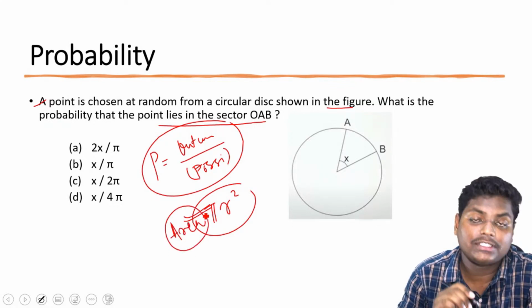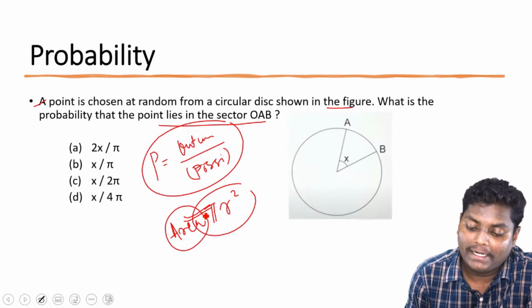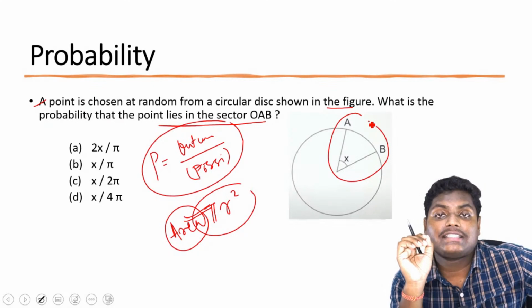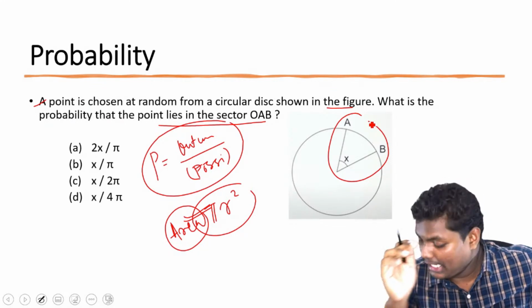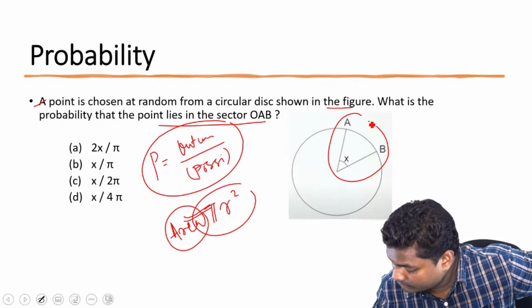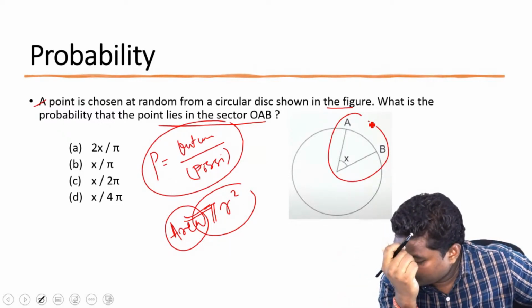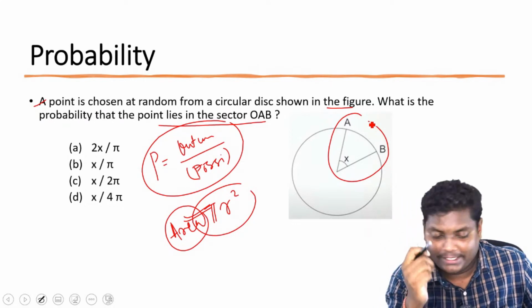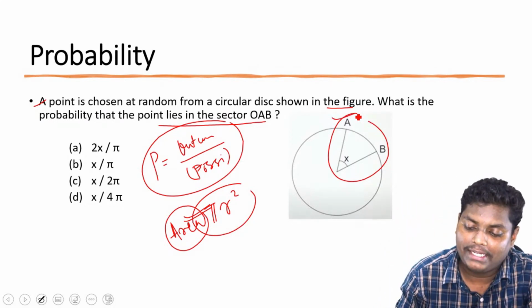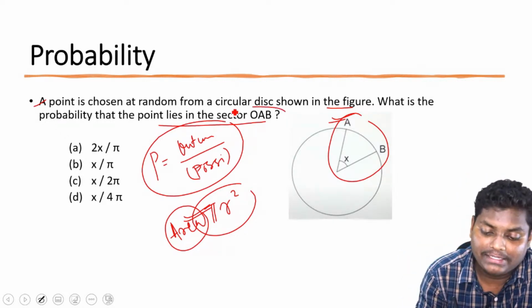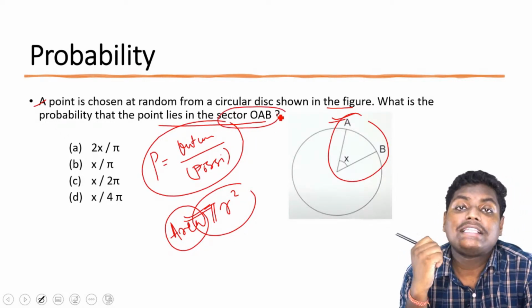Okay, area of the circle is pi r square, but we are given this sector. So what is the probability that the point lies in the sector? So we need to find the area of the sector. Great. So we need to find the probability that the point lies in this sector OAB. So what is the area of the sector?